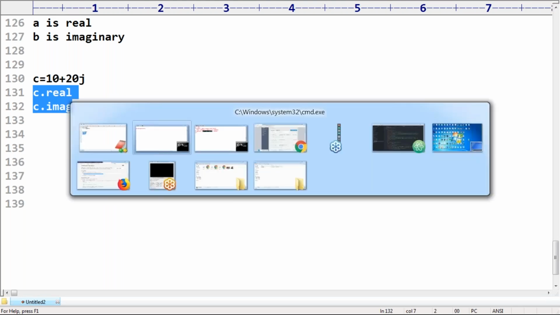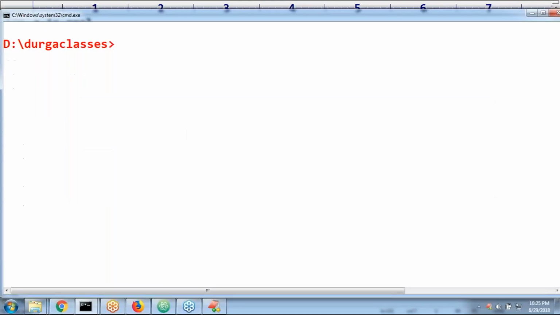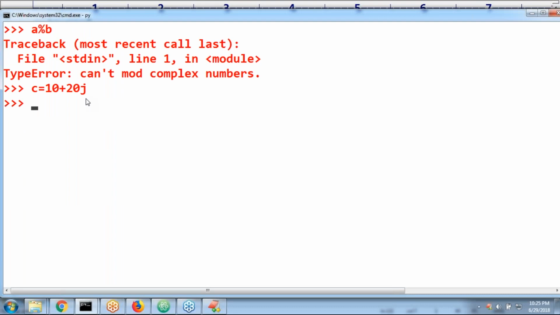What is the way? c is equal to 10 plus 20j. c dot real gives 10.0. c dot imag gives 20.0 by default. Is it clear?